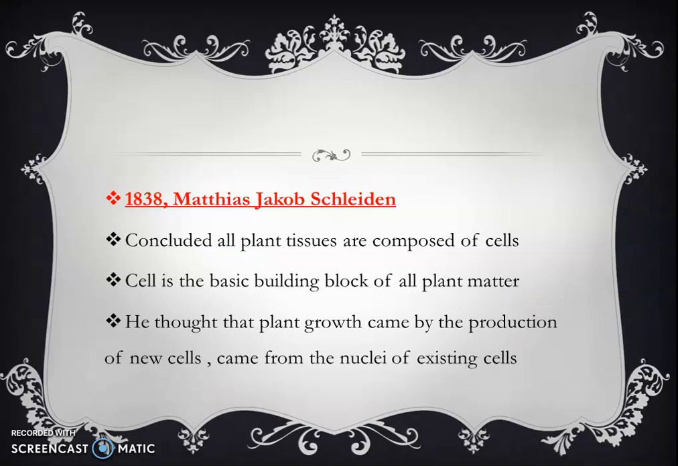The next three scientists played an important role in the discovery of cell. The first one is Matthias Jacob Schleiden, and in 1838 he concluded that plant tissues are composed of cells. Moreover, these cells are the basic building block of all plant matter. He told his observations based on the plants. He thought that plant growth came by the production of new cells from the nuclei of existing cells.